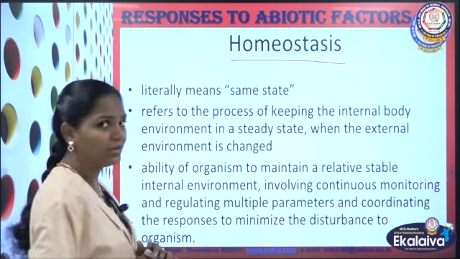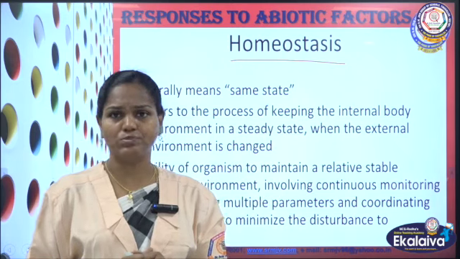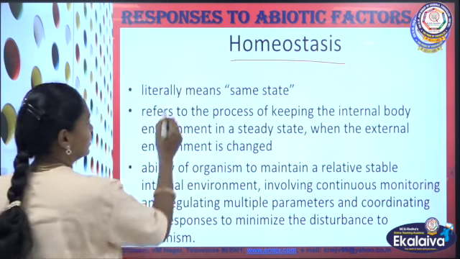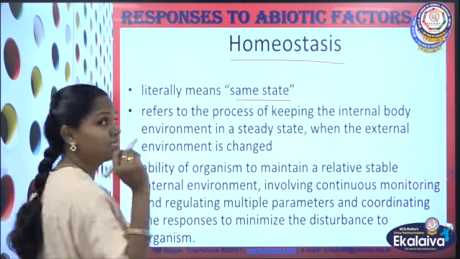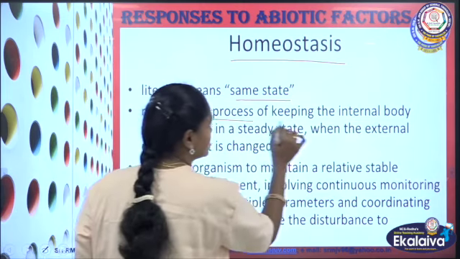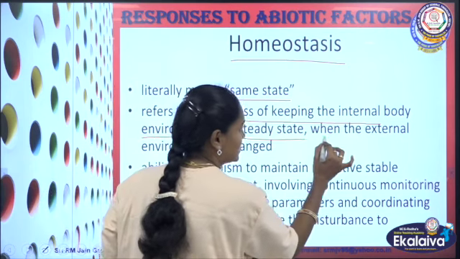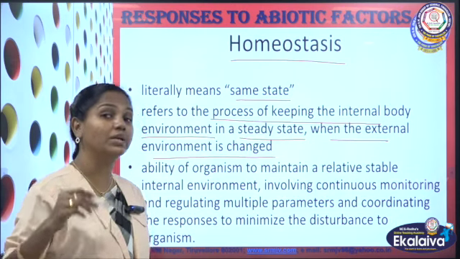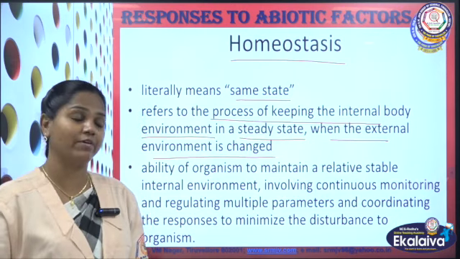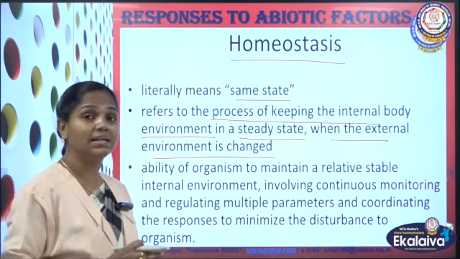Based on that we are going to categorize the organisms into two types, which we will see later. Homeostasis refers to the steady state, the process of keeping the internal body environment steady when the external environment changes. Whatever the change in the environment, the organism can maintain its internal environment.